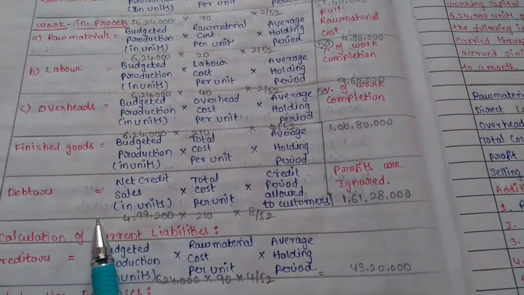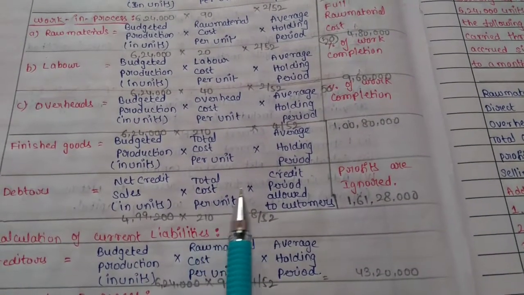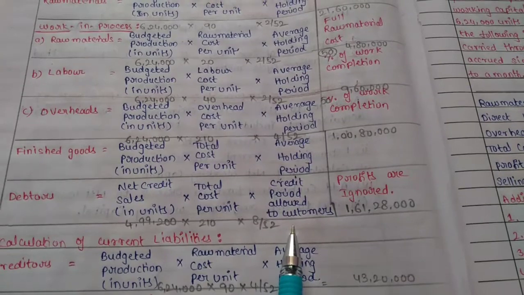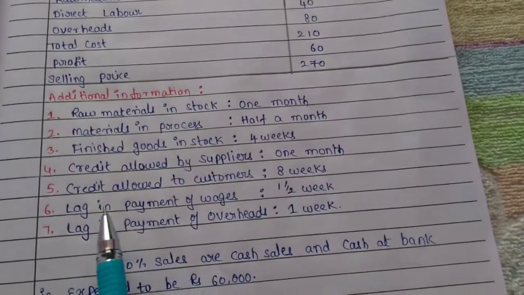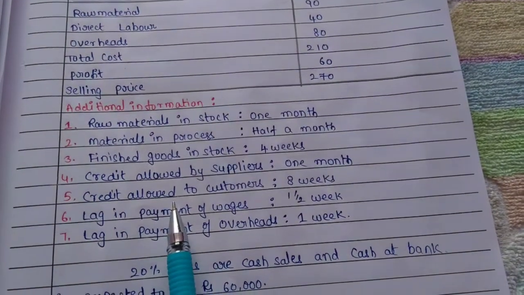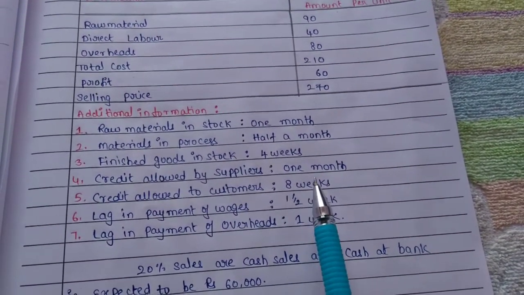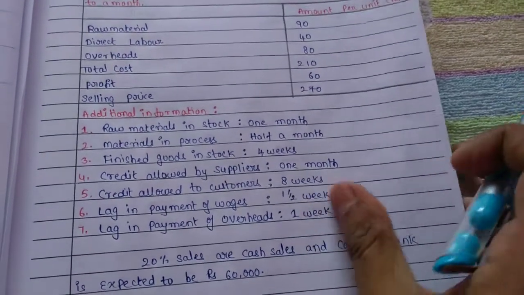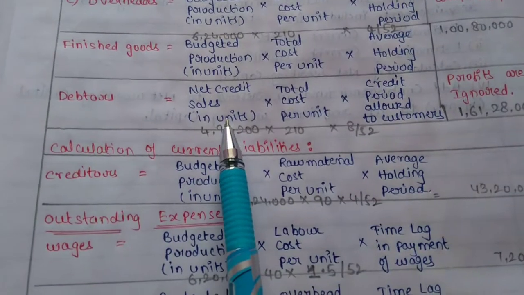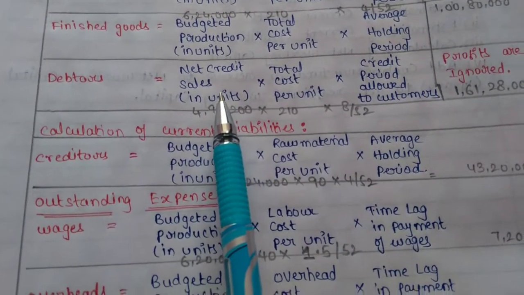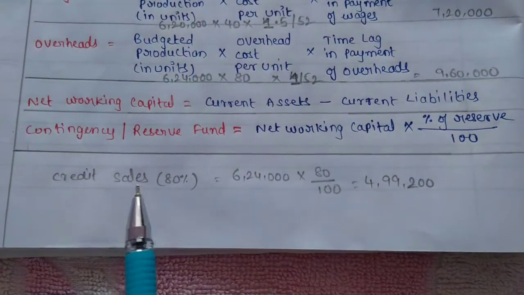Debtors: net credit sales into total cost per unit into credit period allowed to customers. Look at the fifth point: credit allowed to customers 8 weeks. So the credit period allowed to customers is 8 weeks. For debtors, first we have to calculate net credit sales. See the last point, credit sales 80%.